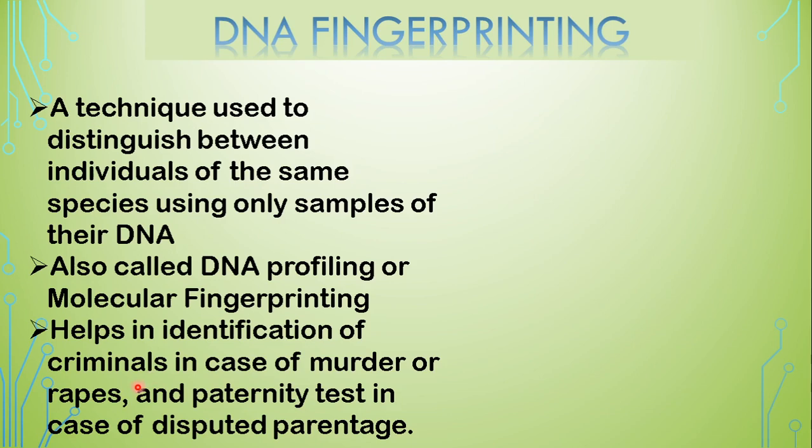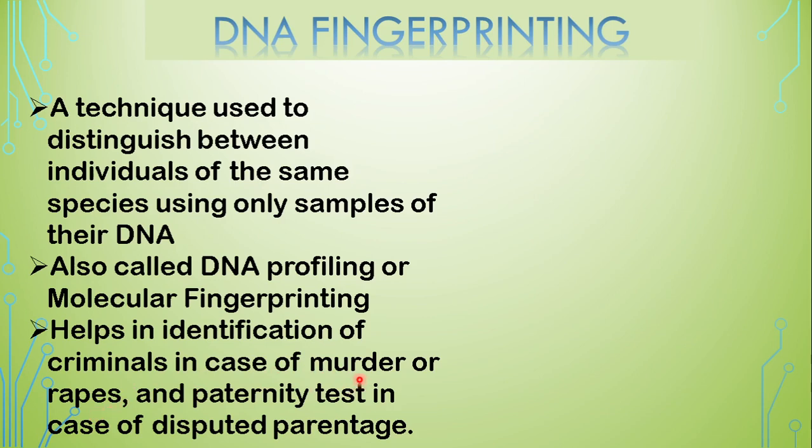At the crime scene, some cell parts of the criminal are obtained, DNA profiling is done, and then it can be compared with the databases, because in the databases the DNA profiles of many people are stored. If not, there are some suspects, and the DNA is compared with the suspects, and then accordingly it can be sorted out in cases of murders or rapes.